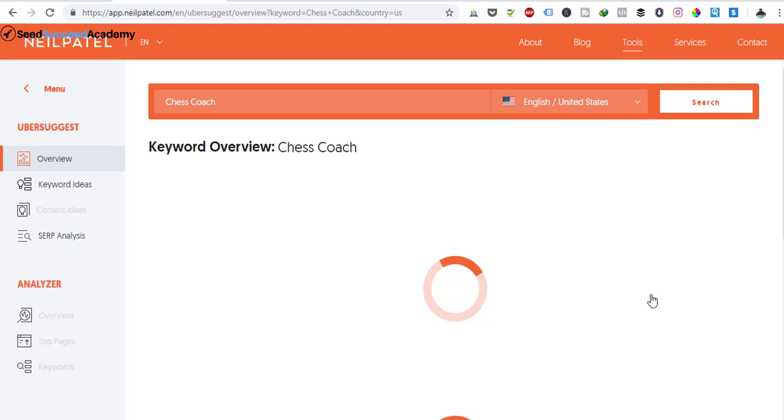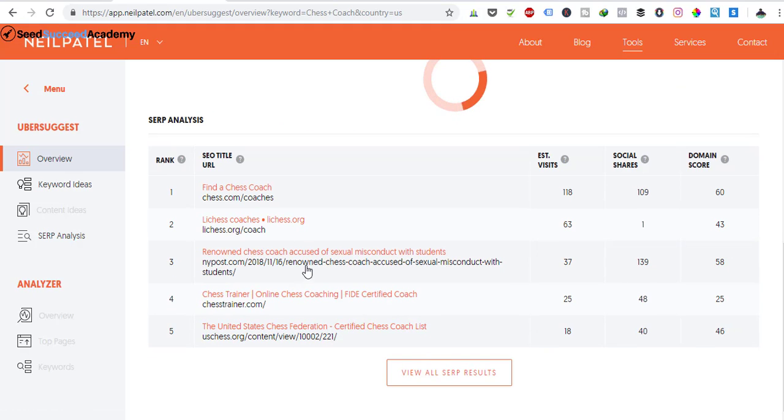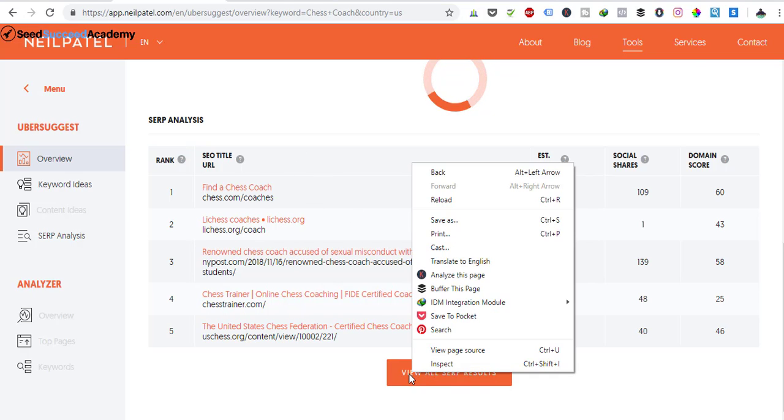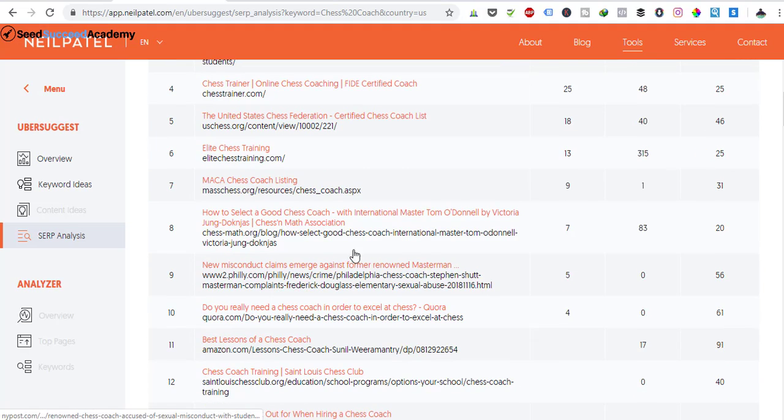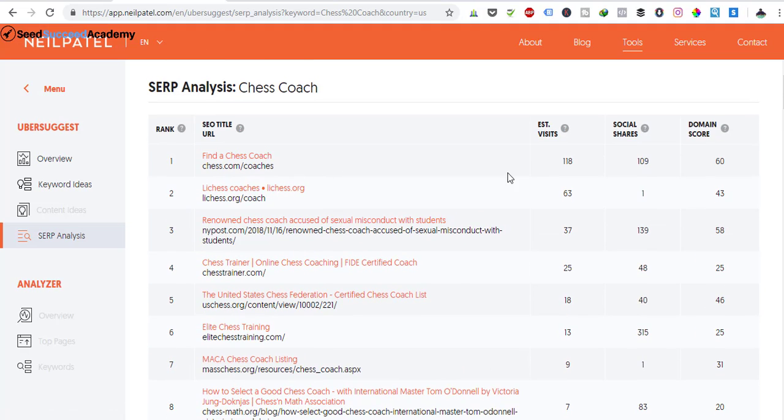So now let's do a search. Let's say chess coach. If you just scroll down to the bottom, you would see all the SERP results, all the Google results. Let's open this up, and you can find articles. You can also look at the estimated visits per month on these, what's their social sharing, and what's their domain score. Domain score is their overall authenticity and authority.